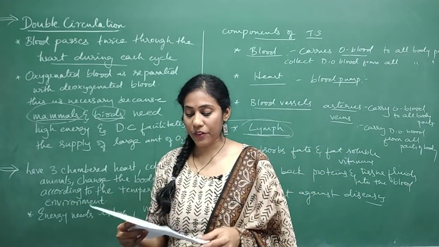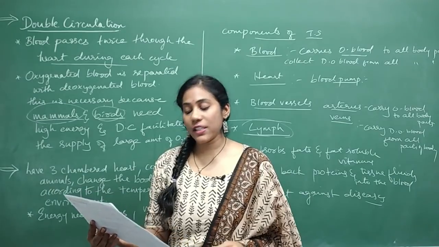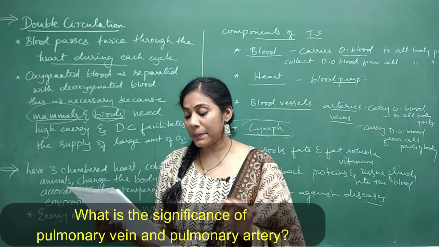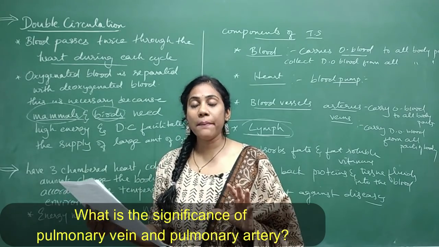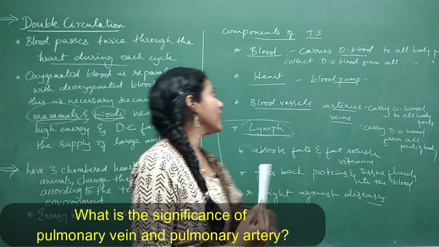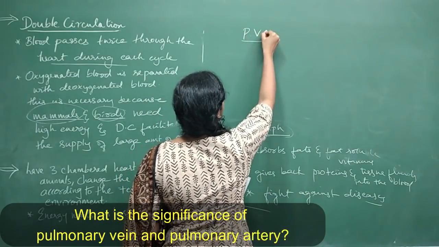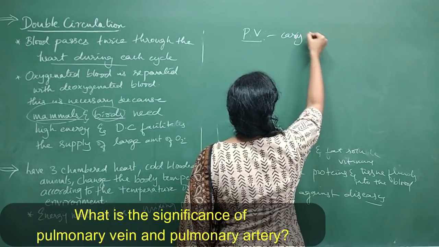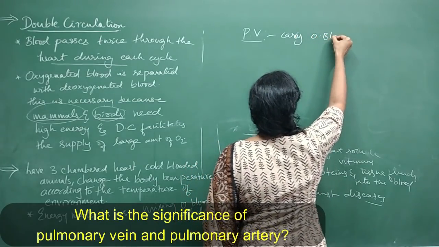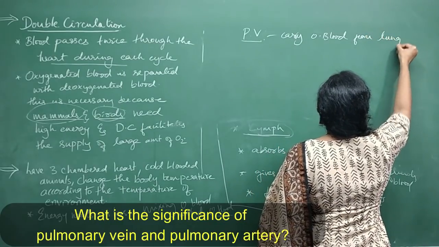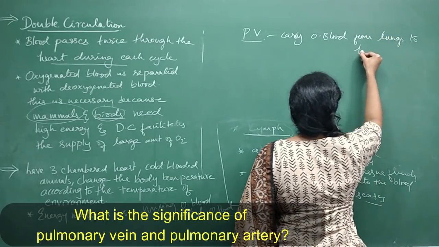Clear? Fine. And coming to the next question, significance of pulmonary vein and pulmonary artery. So what is the main function of pulmonary vein and pulmonary artery? See, pulmonary vein, what will it do? It will carry oxygenated blood, isn't it, from lungs to heart.